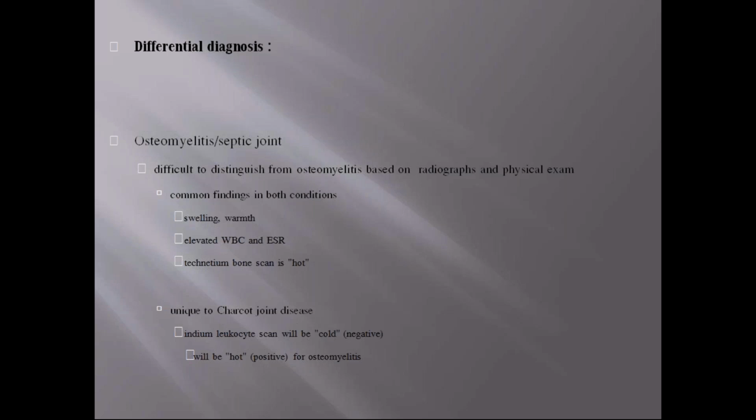It's difficult to distinguish from osteomyelitis based on radiographs and physical examination, because the common findings for both of them are swelling, warmth, and elevated WBC and ESR, and even the technetium bone scan is hot. Unique to Charcot's disease is the indium leukocyte scan, which is negative, but it is positive for osteomyelitis. So this is the differentiating point between osteomyelitis and Charcot's disease.